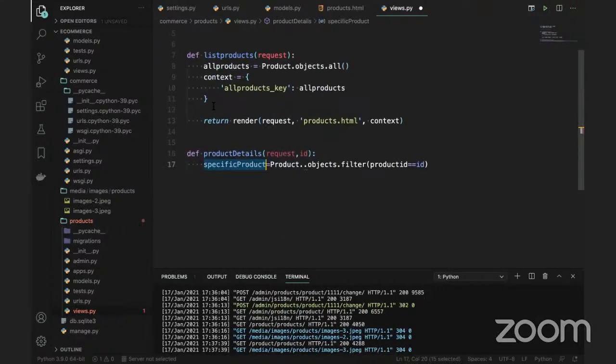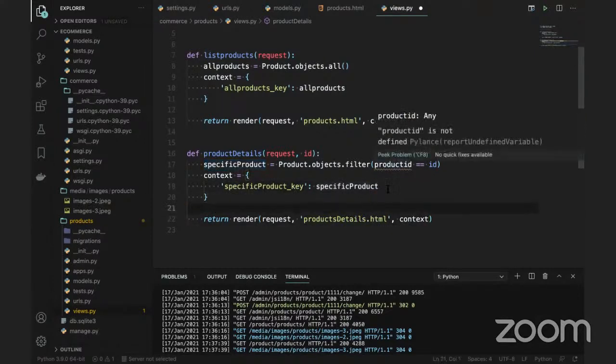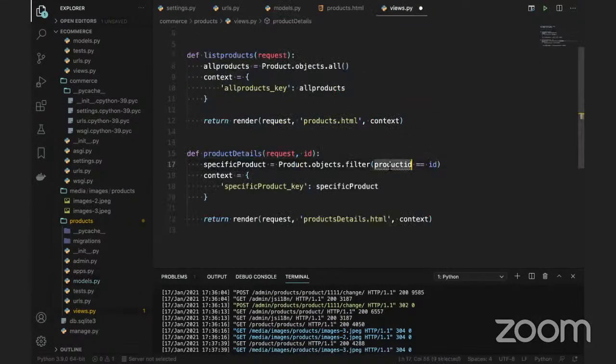And you can use the same context, same code. I'm going to copy paste here, because only the filter differs. The filter we added is nothing but the where condition, like in SQL. Go to this and give specific_product and add it here, specific_product as the key, and this is the product_details.html. Okay, this should be fine. Go to the products. It's a product ID only, right? I'll go back to the views and give the same name. So ID, product ID, the context is fine.